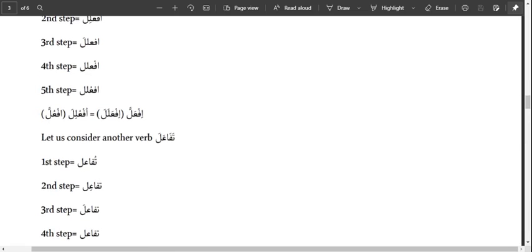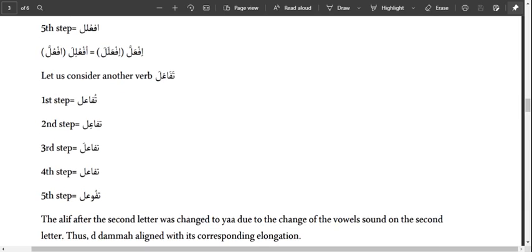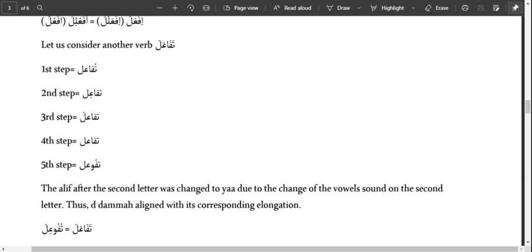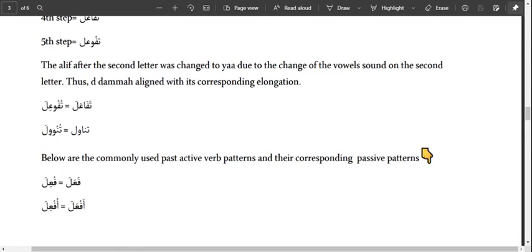Another shape, we have tafa'ala. First letter, which is the ta, changes to dhamma. Then the second to the last letter, which is the ain here, takes what? Kasra. The lam takes fatha. What we have not accounted for is the fa. The fa is what is left. It takes what? Dhamma. So if the fa takes dhamma, alif cannot elongate dhamma. So the alif changes to wa. So we have what? Tufu'ila. So tafa'ala becomes tufu'ila. An example is tanawala, tunuwila.